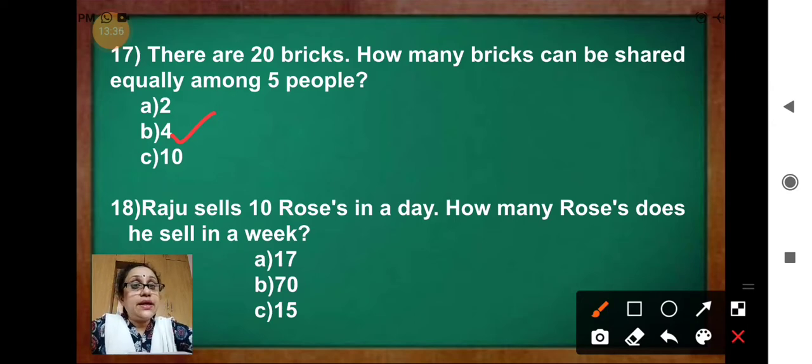So 10 into 7 is how much? 17? No. 10 into 7 is 70. The correct answer is 70. Understood, children? Read the question properly and then do it.